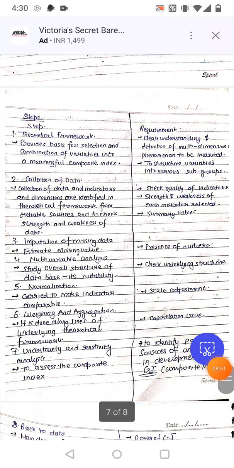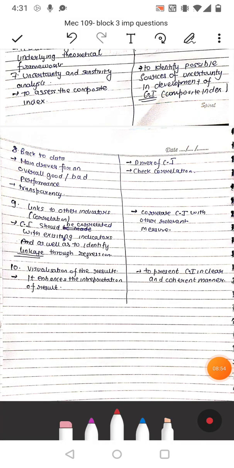We have discussed the 7 steps. Now we'll discuss the next. Next step is to back to the main data, that is the main driver of an overall or good or bad performance, that displays the transparency. Okay, driver of composite index, check correlation, that is the requirement. Ninth is the link to other indicators or correlation, that is composite index should be correlated with existing indicators and as well as to identify linkage through regression, and requirement is correlation of composite index with other relevant measure. 10th is visualization of result, it enhances interpretation of result, and requirement to present composite index in clear and coherent manner.